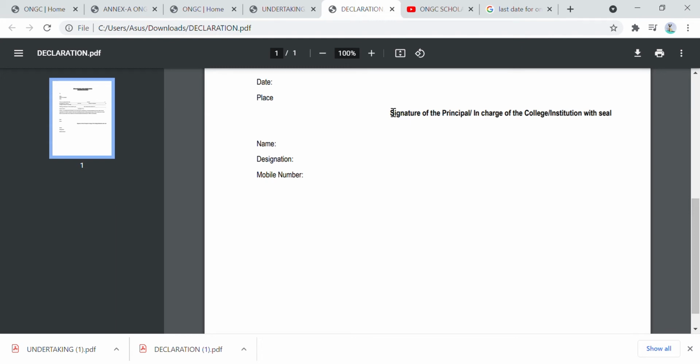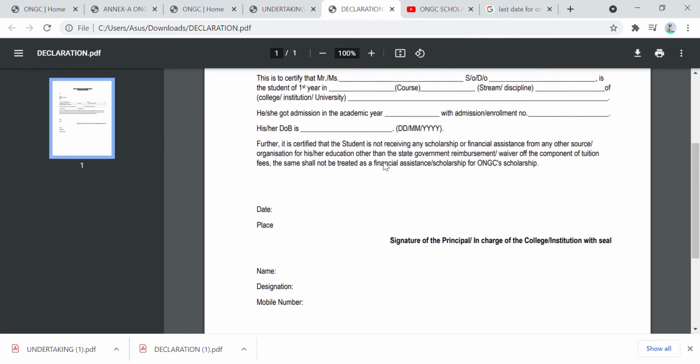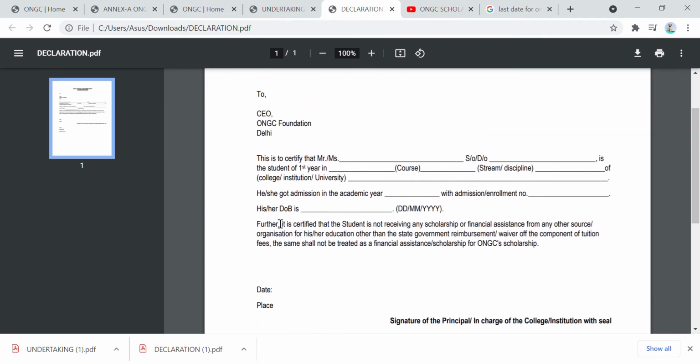And here is your institution seal, like a mohar. And here the name, designation, and mobile number, all related to the principal or dean of your college. They will mention the date and place also.